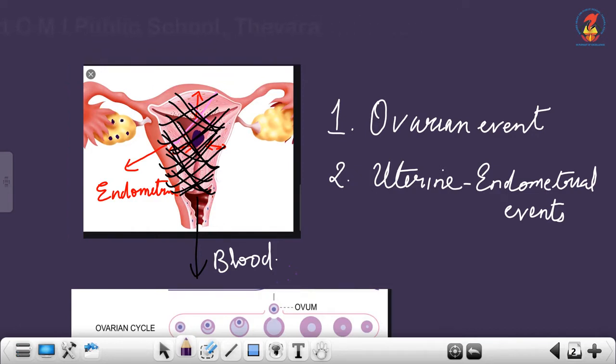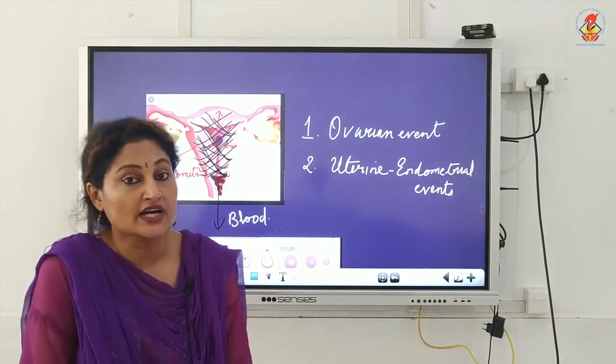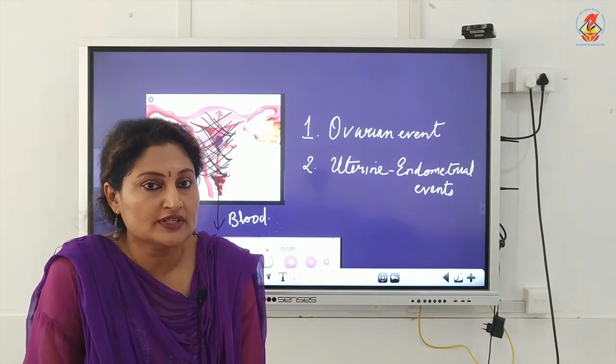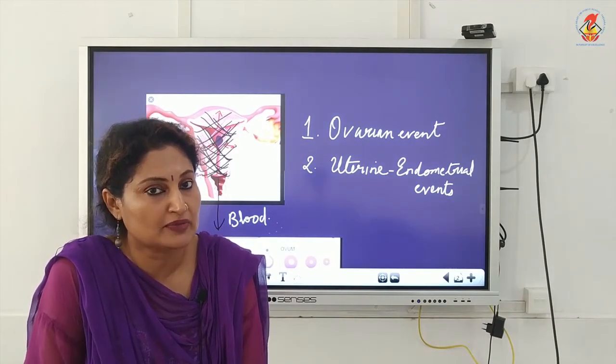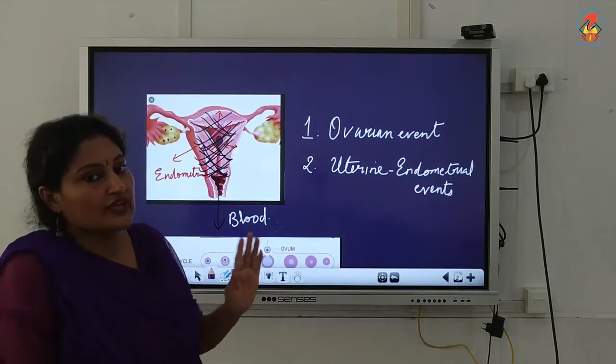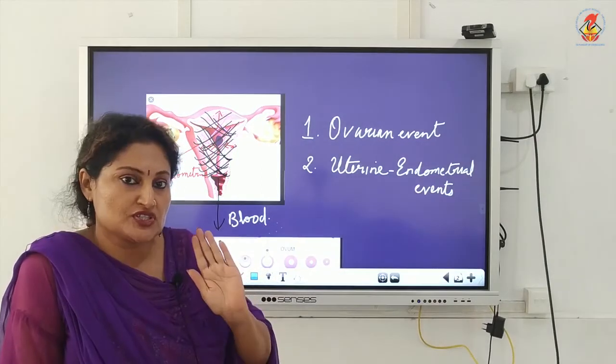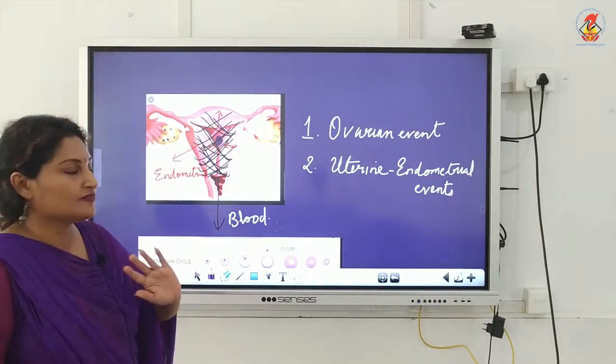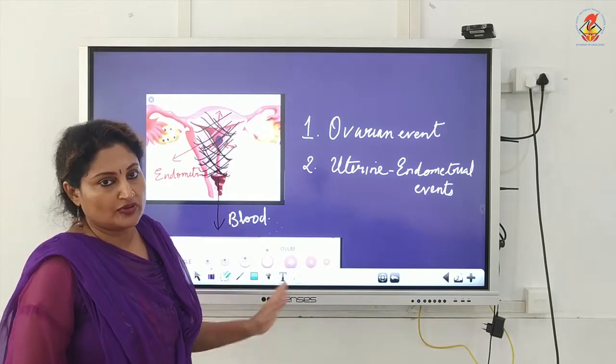I have drawn the most initial stage. The ovarian follicles are immature. They are not at all developed. They have not been developed into the primary ovarian follicle. So during menstruation we have small immature ovarian follicles. They have not matured at all into the primary ovarian follicle.